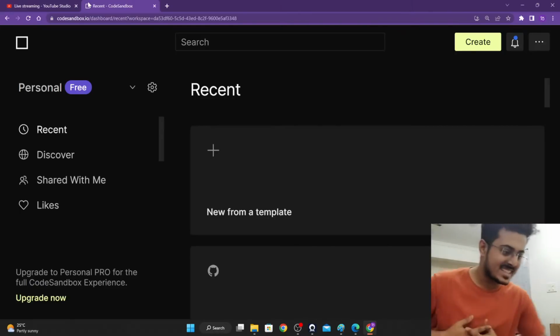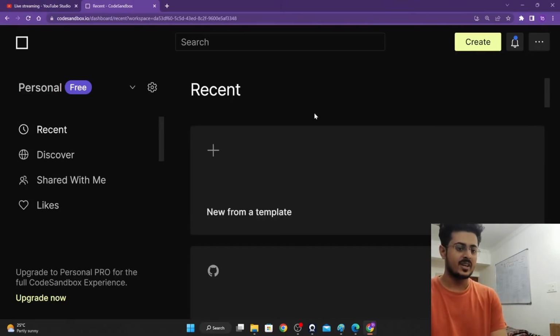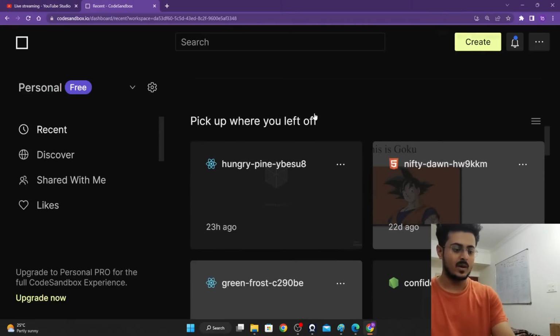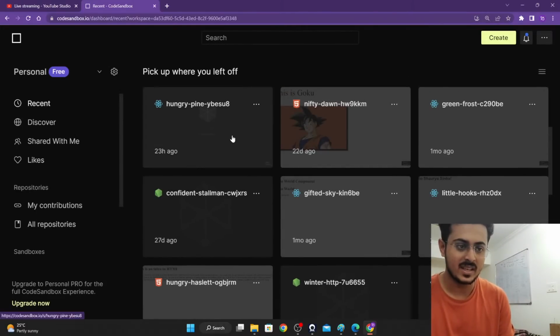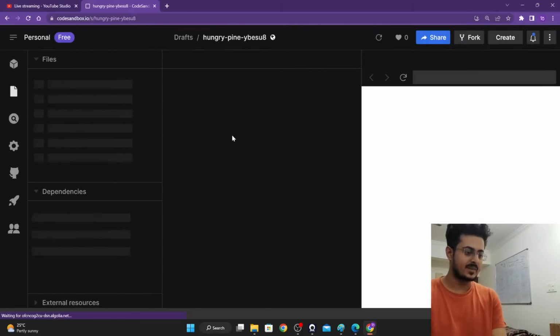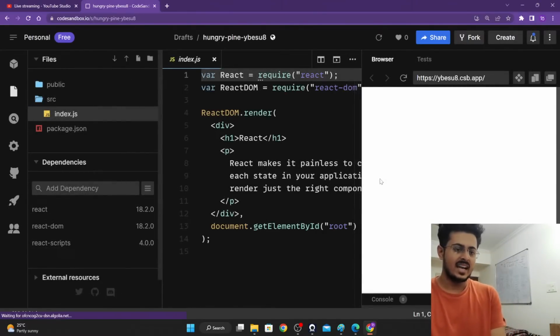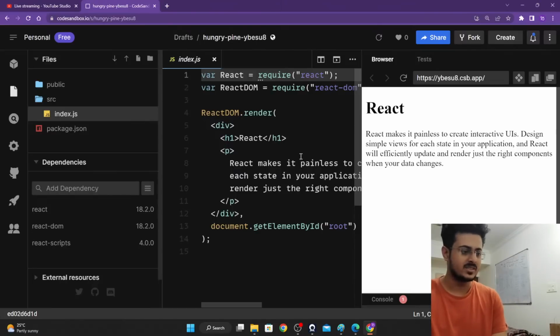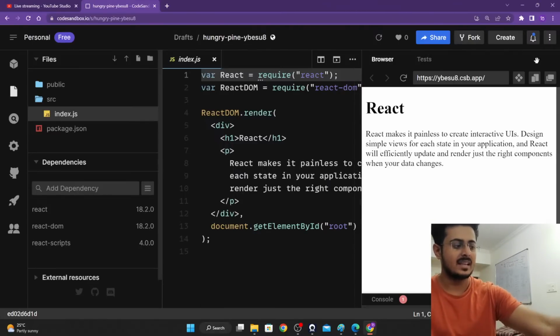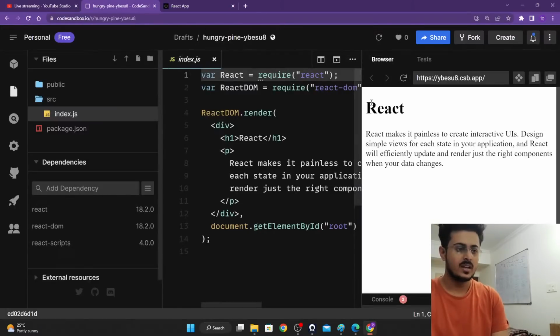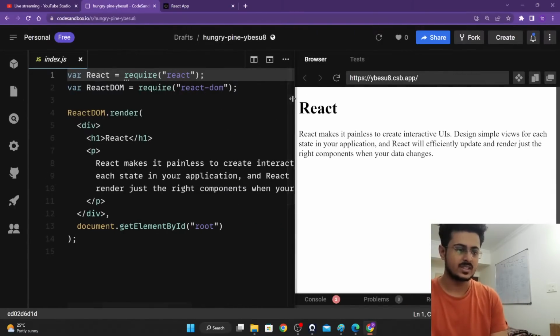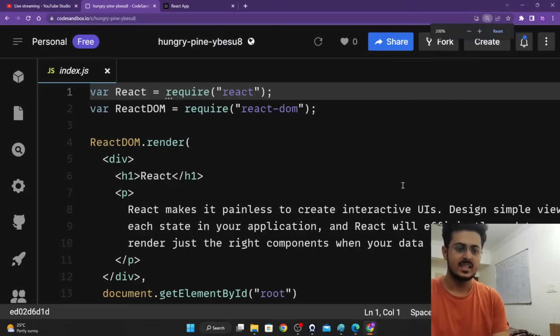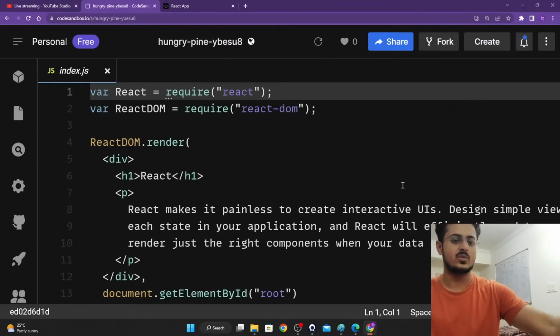Okay, so let's get started with that, guys. What I'm going to do is open up the same one that we were using yesterday. I think this was the one that we were using yesterday, right, guys? Great. I'll open this up in a new window. We don't actually require this, so we'll close this off. We'll put this right over here and increase the size of the text as well, and this is where we were at.